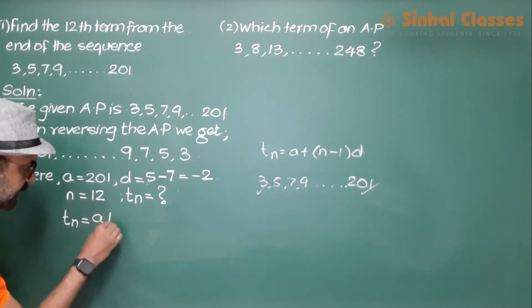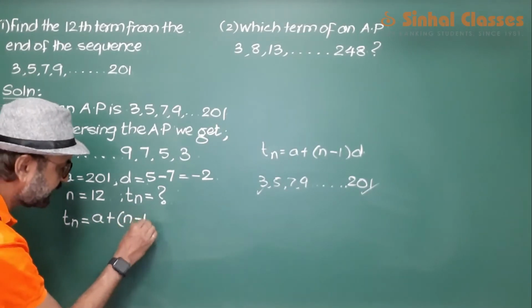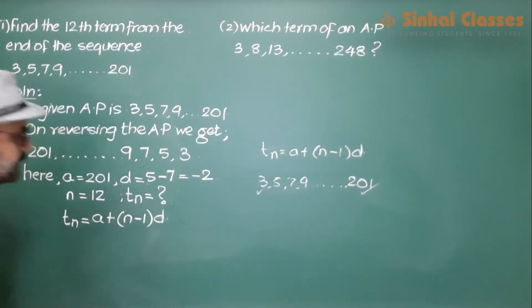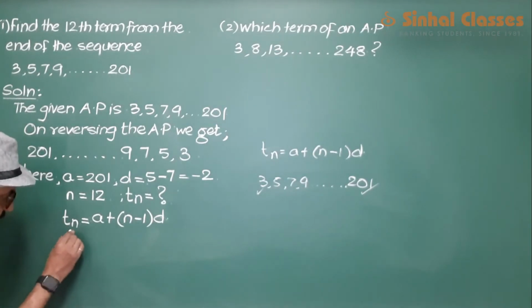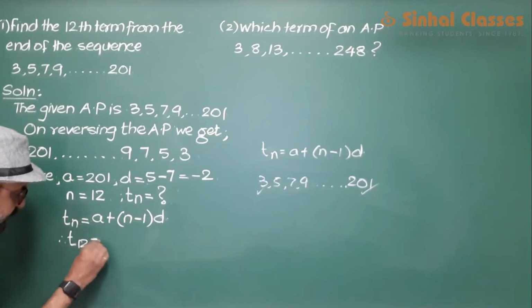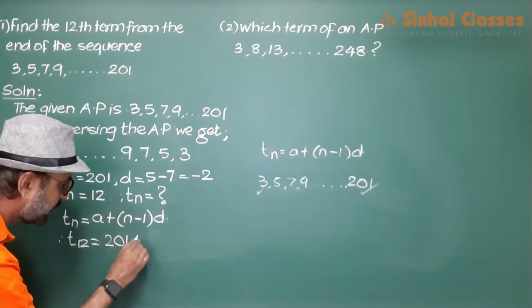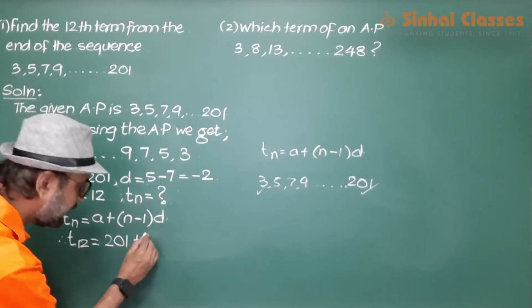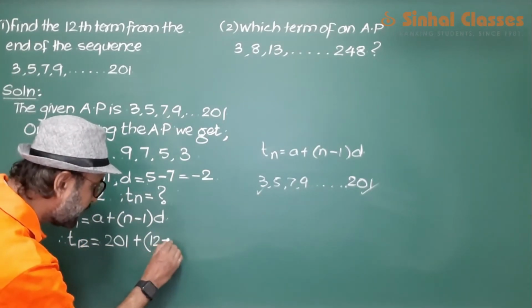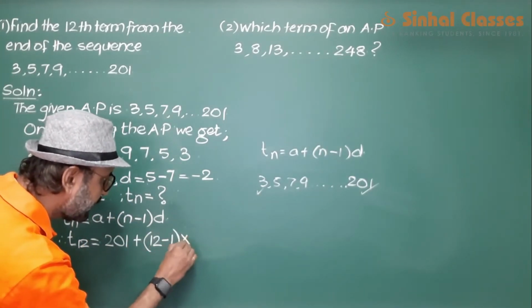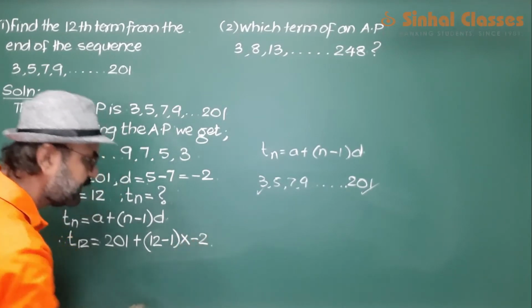Tn is a plus n minus 1 into d. Tn, which is T12, is equal to 201 plus n, which is 12, minus 1 into d.